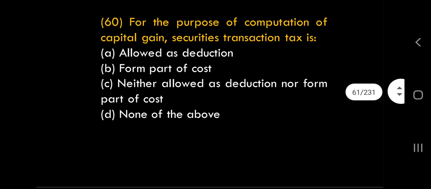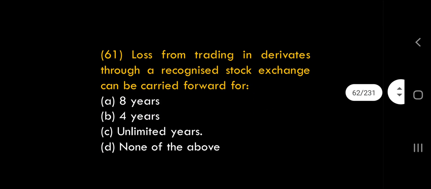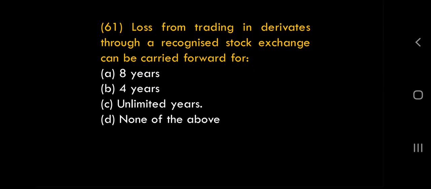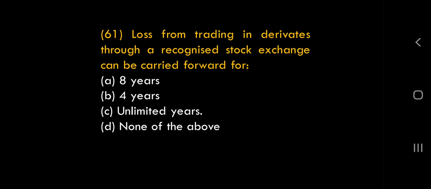Clear? Very good. So what is the right answer? Neither allowed as deduction nor form part of cost. C option is right. Come to the 61st question. Very important, what I said. 61st question, listen carefully. Loss from trading in derivatives. First thing, please remember, derivatives through a recognized stock exchange can be carried forward for.